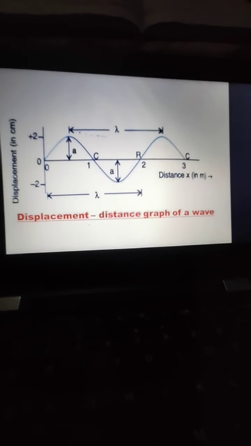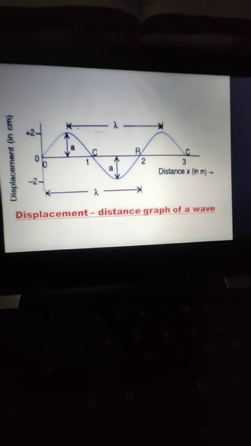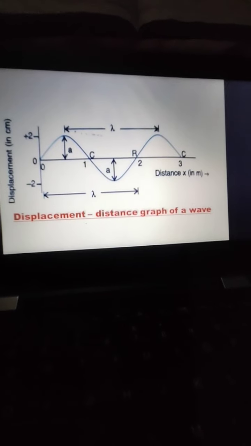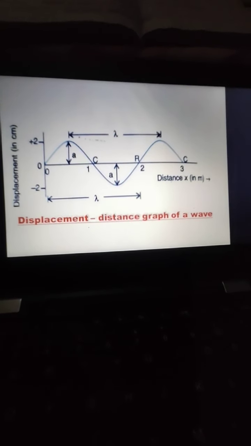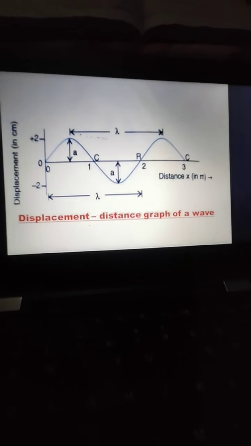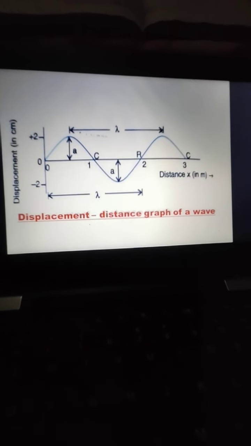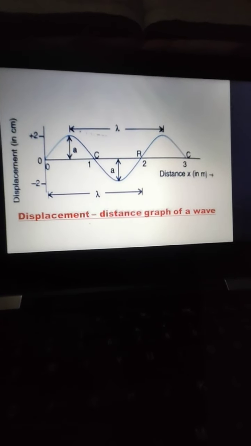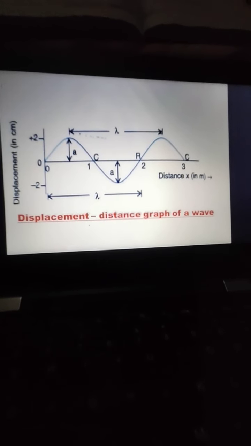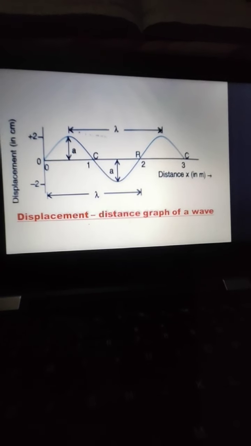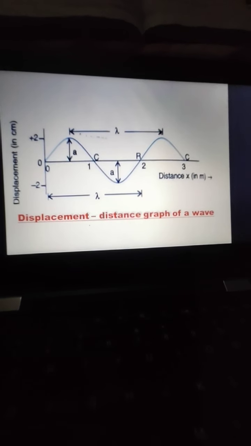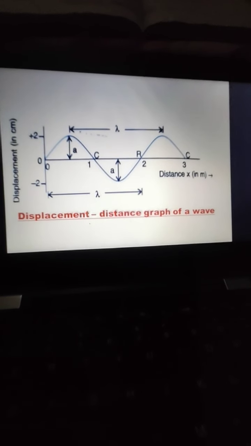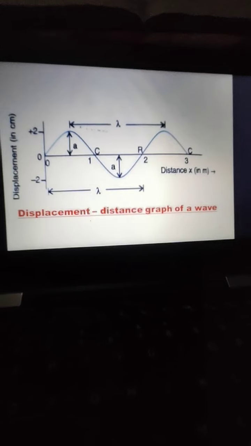Next we are having, do you know column, that in displacement time graph and displacement distance graph, the displacement on plus y-axis shows you the motion of medium particles in the direction of propagation of wave, whereas on minus y-axis it shows you the motion of medium particles in opposite direction to the propagation of sound.